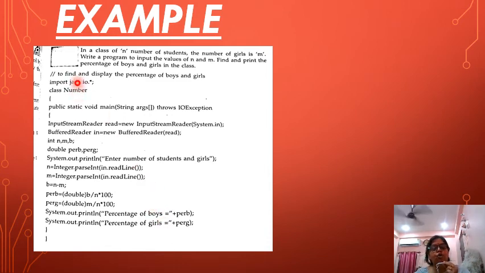We will write the whole program, and when you exit from the program and close, then you will get a window where you will click on the void main String args, and then you will get a statement asking for the number of students and girls.